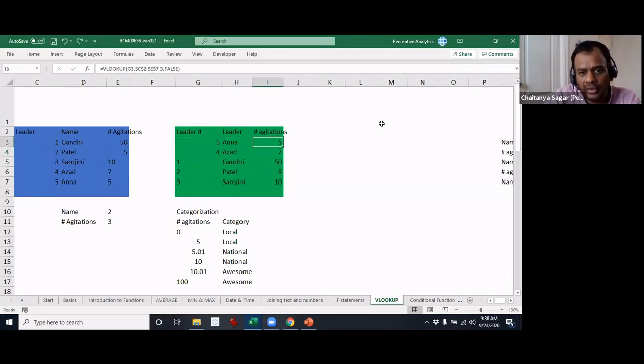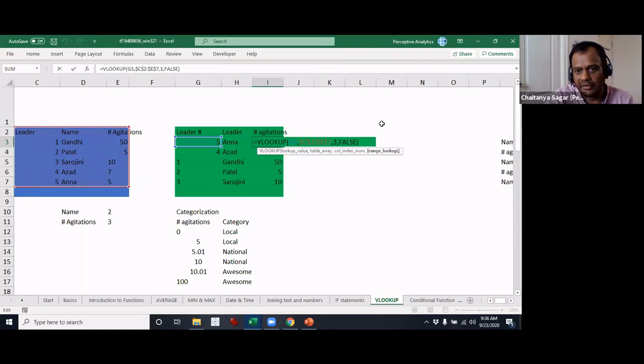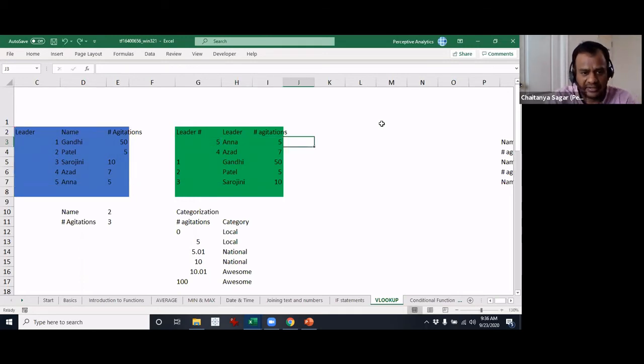So what falls here is the range lookup that you have, which, by the way, is an optional field. If you do not give anything, it will take true as the default value. Now let's look at this and see how you can use the true or false here.